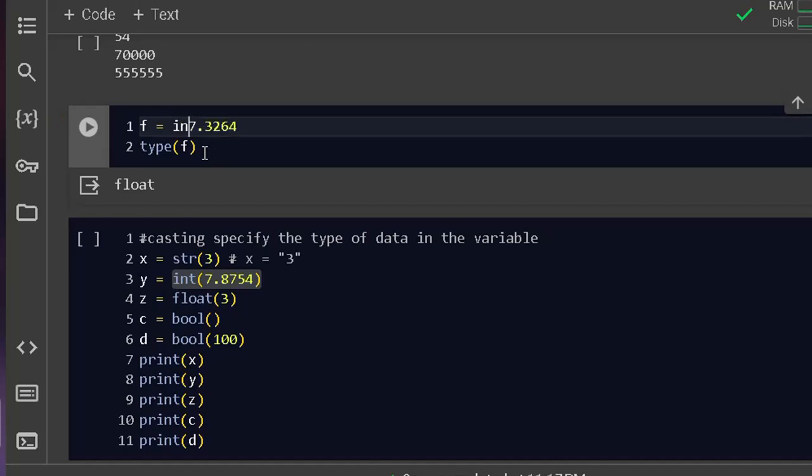I'm going to just type integer in front of it and then put it up and close it. If I run the code now, instead of saying float, it is going to say an integer.